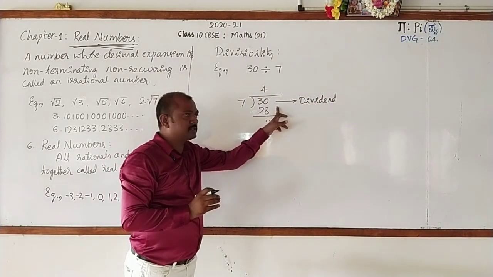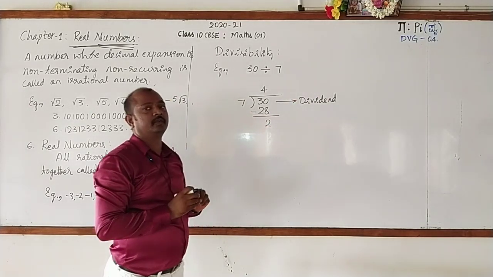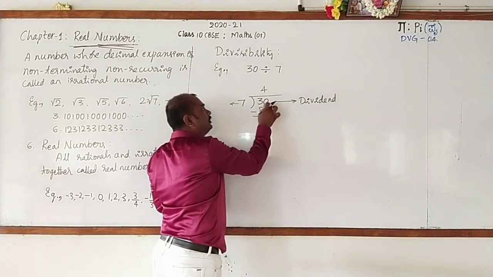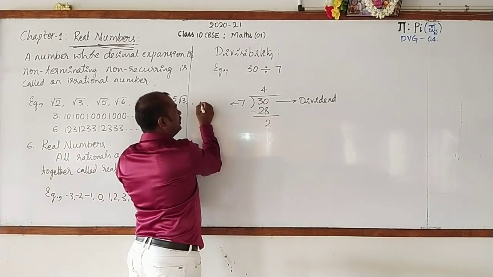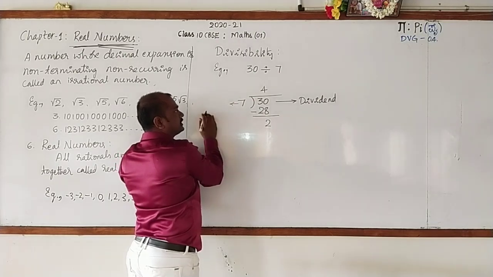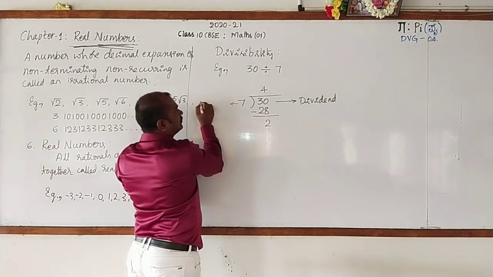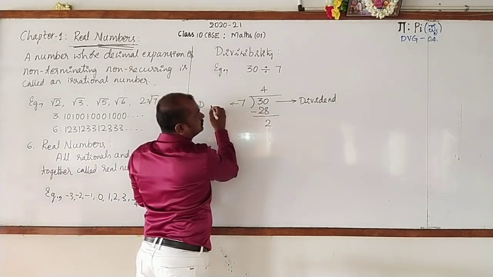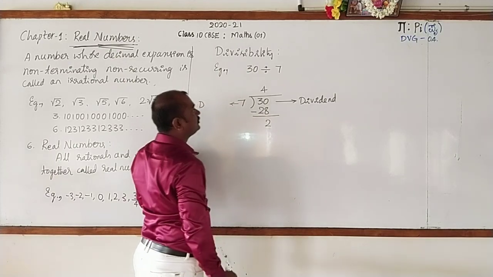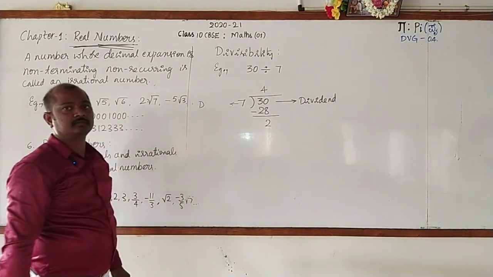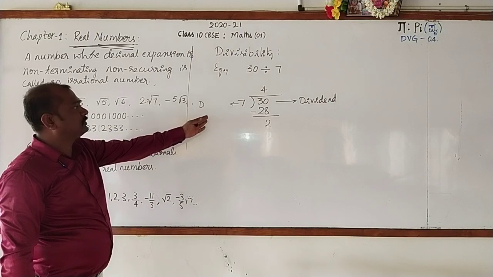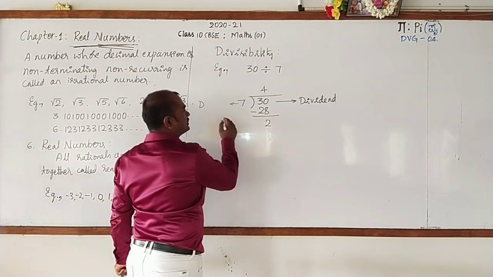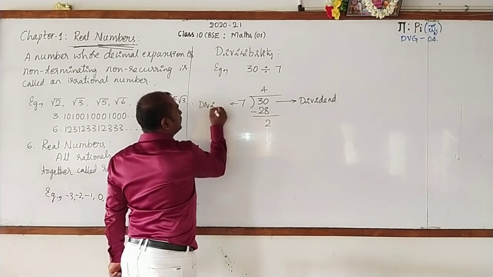The number which is to be divided is called the dividend. 7 is the number which divides the dividend. It is called the divisor.